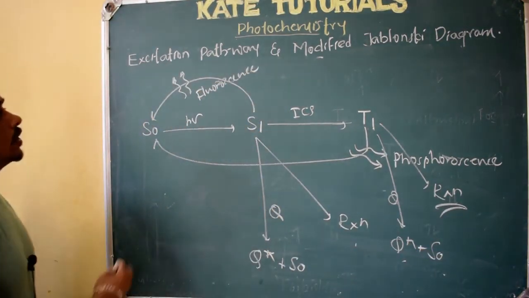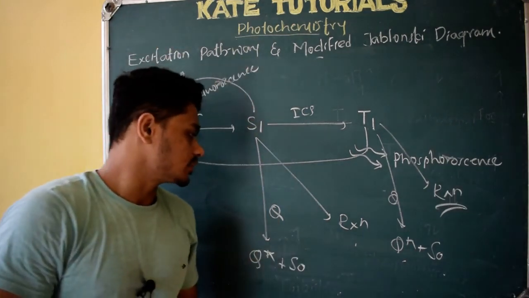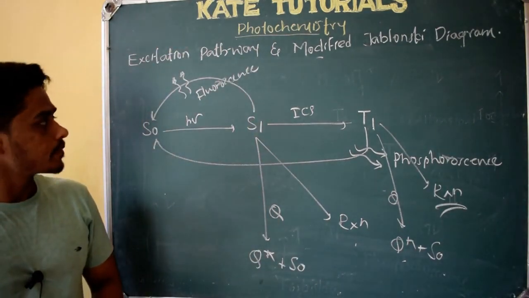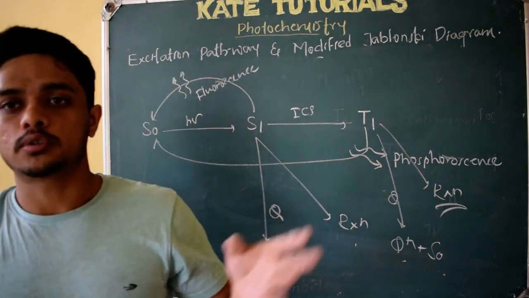So this is about the pathways, or the modified Jablonski diagram, which we have discussed. I hope I have explained everything. In the next class let us see a few more concepts of photochemistry.